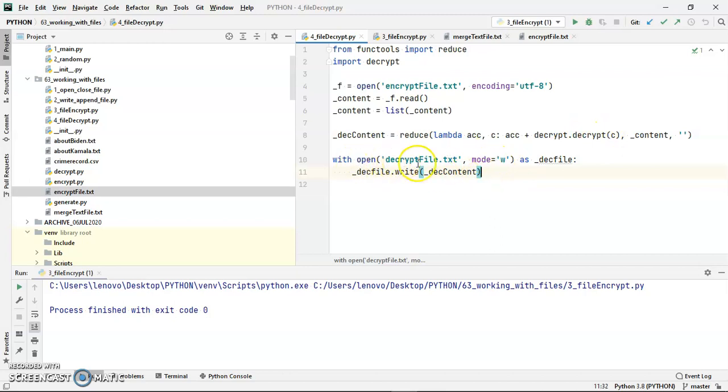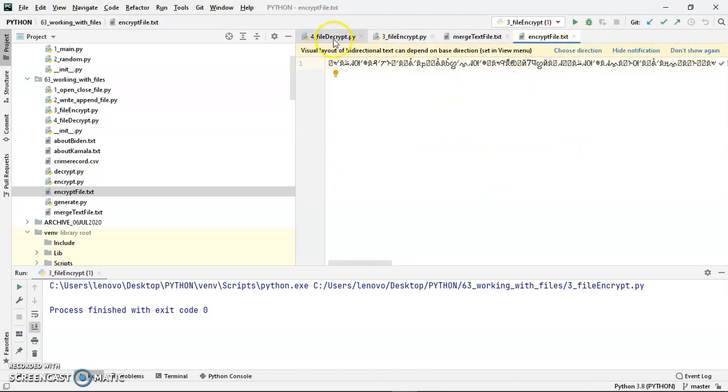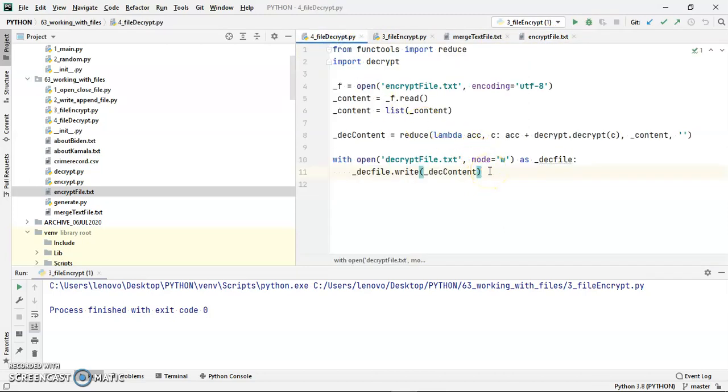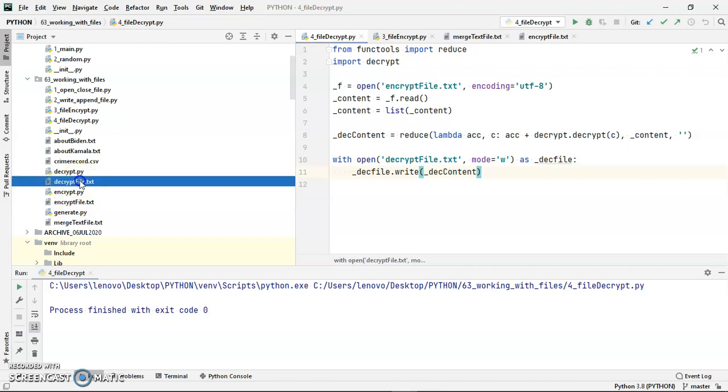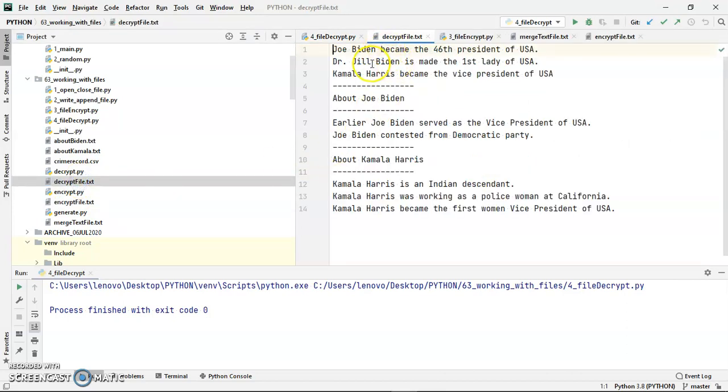Similarly, we are writing the given content into a file called decryptfile.txt. Initially we had the encryptfile.txt. Now we're going to generate decryptfile.txt. Okay, so decryptfile.txt has been generated. Here you go. See, the decryptfile.txt matches the raw file that we had taken initially. So these two are matching, right?